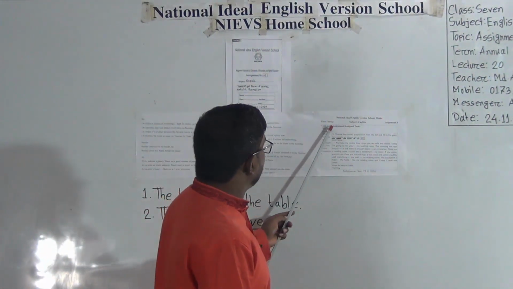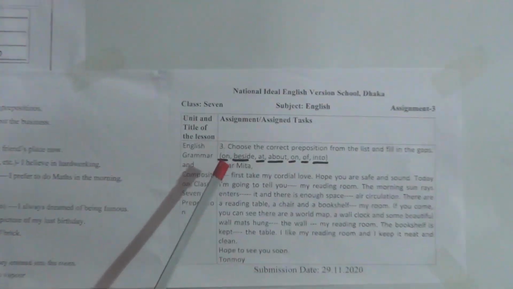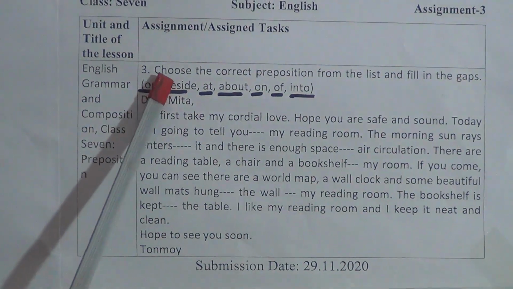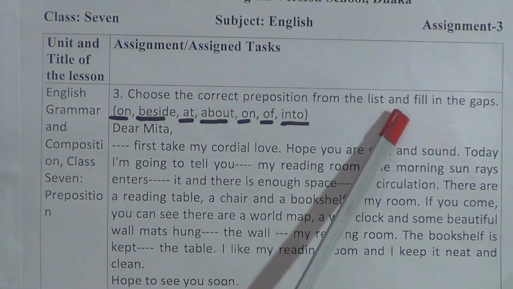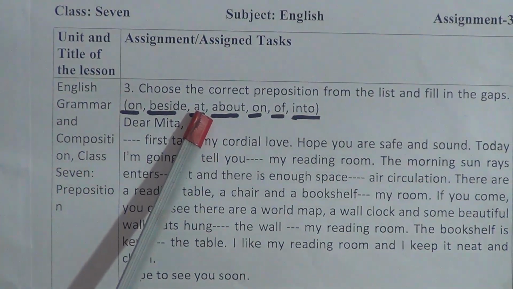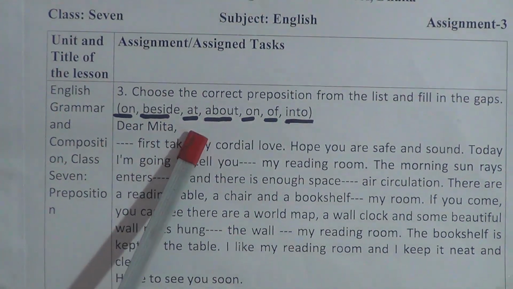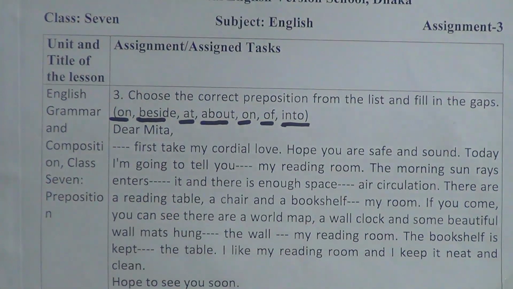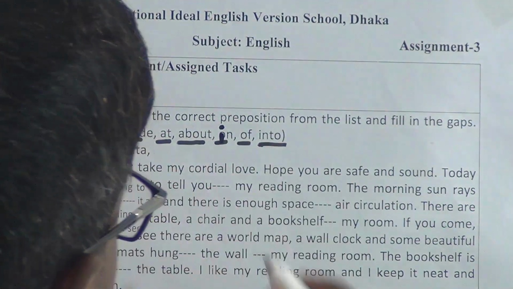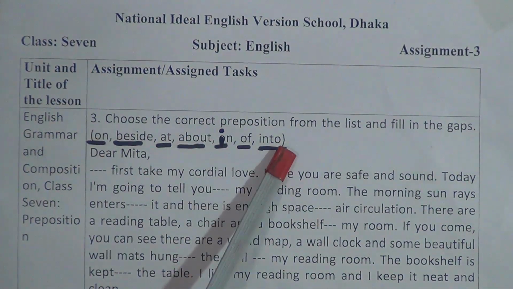Now look here, it is unit and title. In our last class we discussed this. Now we will go directly to question number 3. It is related to our preposition. Choose the correct preposition from the list and fill in the gaps: on, beside, at, about, in, of, into. These are the 7 selected prepositions.